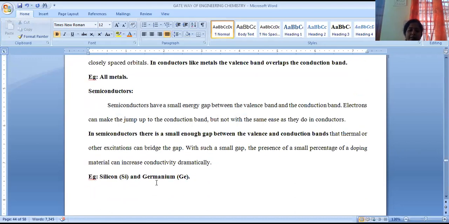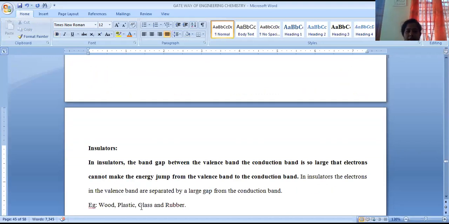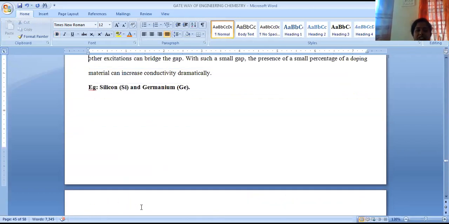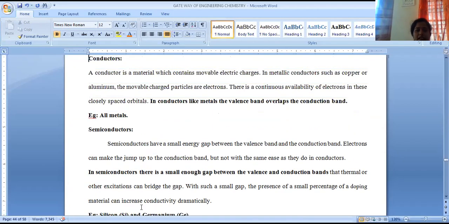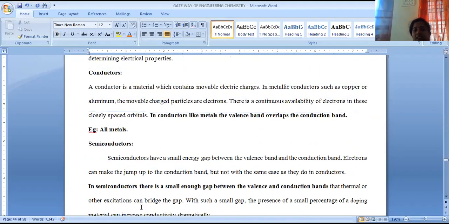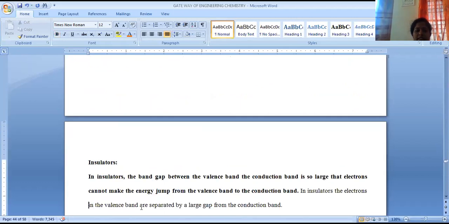Silicon and germanium are the better examples for semiconducting materials. These are able to pass current partially. Partial conduction of current is called semiconduction. Materials that allow the passage of current through them are called conductors.